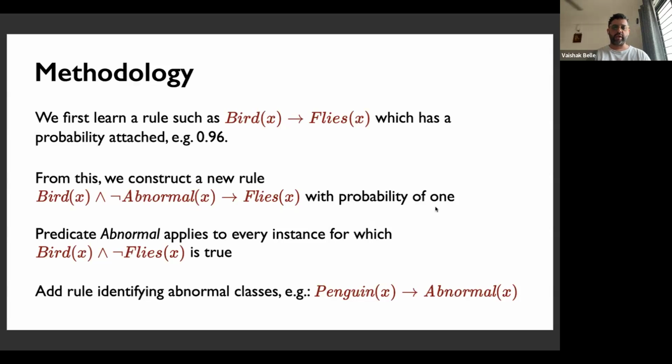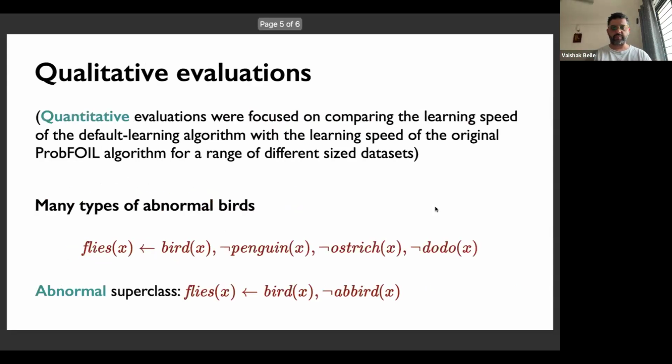Okay, so now it could happen that these instances that are abnormal could also belong to a class. For instance, it could be that all of these birds that don't fly also happen to be penguins, and then you could add a rule such as if X is a penguin, then it is abnormal. So you could have many different data points belonging to different classes. But the key idea is that you essentially use one or more abnormality predicates that capture or subsume a whole number of these classes. And hence you get a rule with the probability of 1. And that's the essence of the idea. So it's a very simple idea. It can work with a number of different learning algorithms, and it's very generic as well.